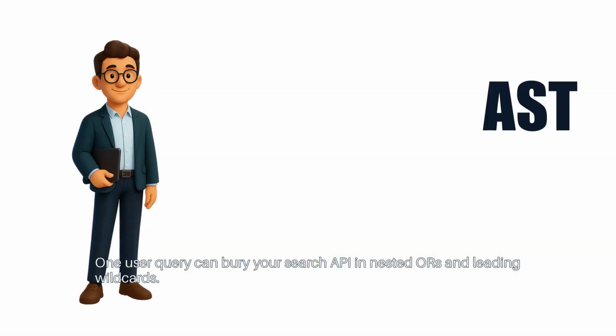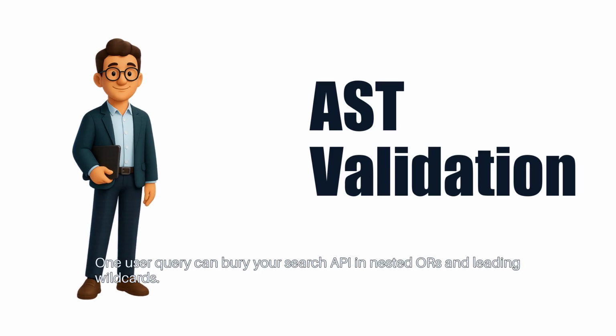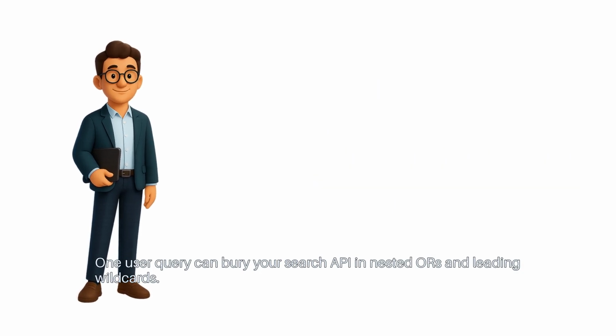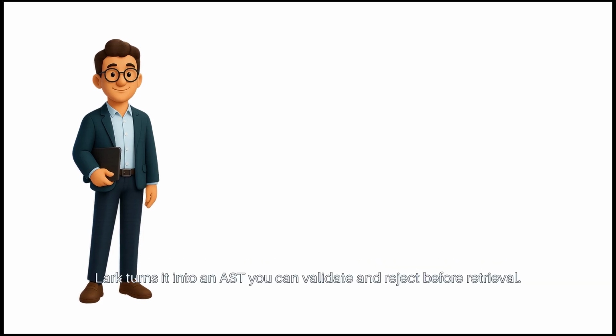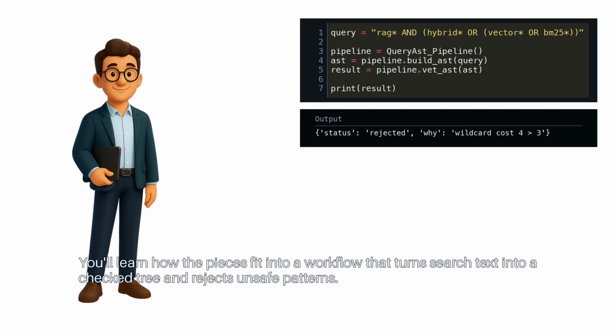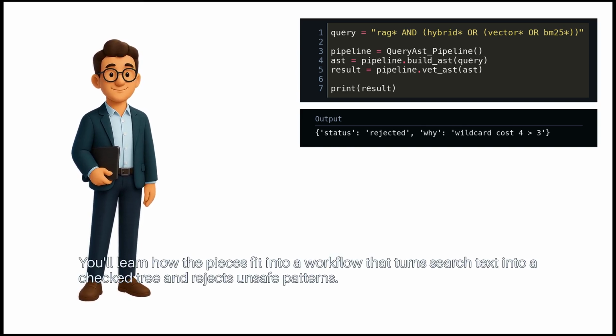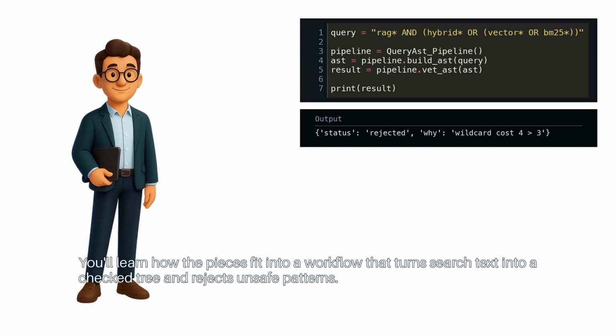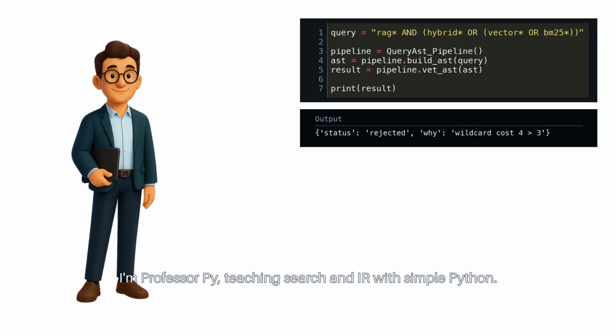One user query can bury your search API in nested ORs and leading wildcards. Lark turns it into an AST you can validate and reject before retrieval. You'll learn how the pieces fit into a workflow that turns search text into a check tree and rejects unsafe patterns. I'm Professor Pi, teaching search and IR with simple Python.